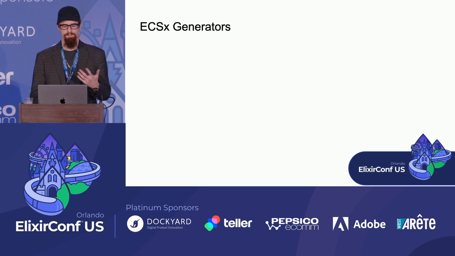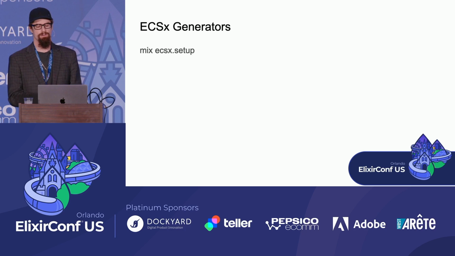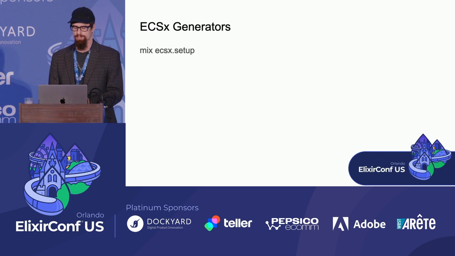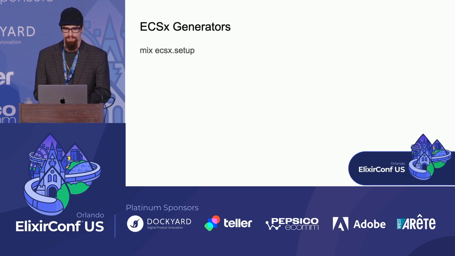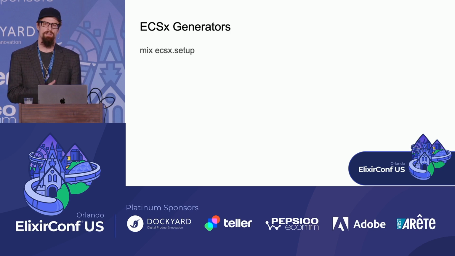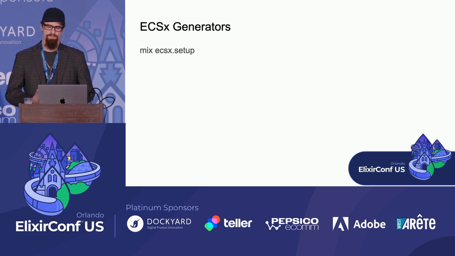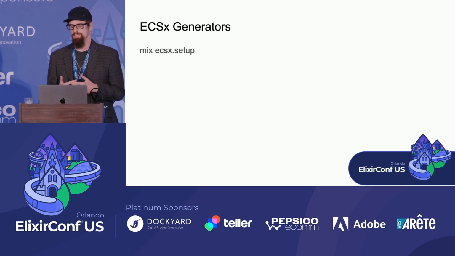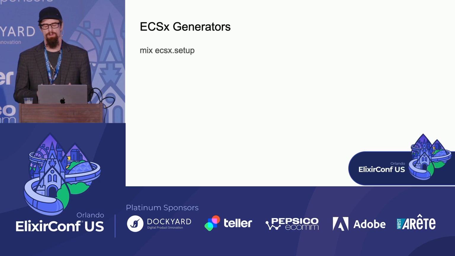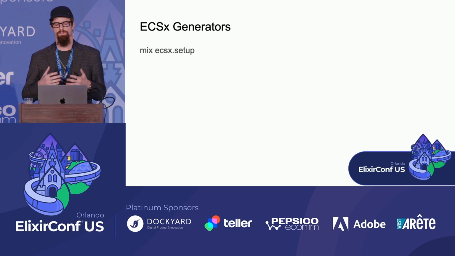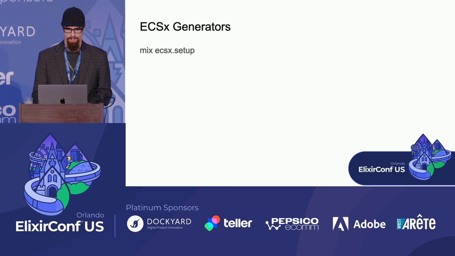So first thing after creating a new application and bringing in the ECSx dependency is you're going to run the mix ECSx setup generator. This is going to inject some configuration into your app's config files, and it's also going to set up a manager module. The manager module is a GenServer which will handle some things such as the data initialization upon your app startup, but it will also keep a list of all of the components and systems in your application.